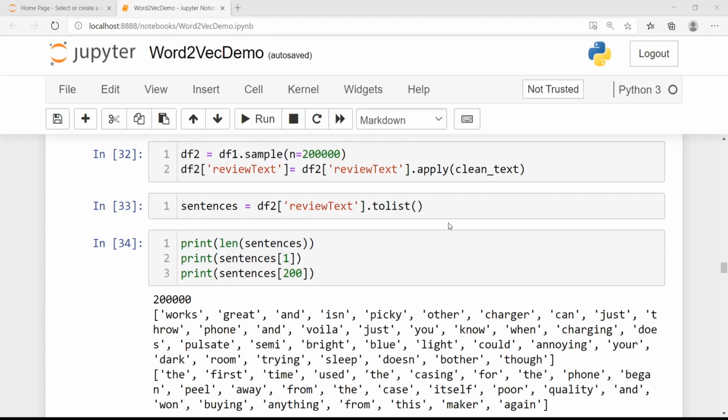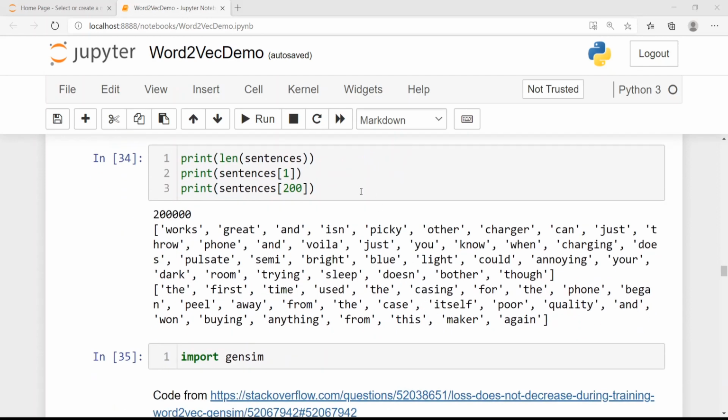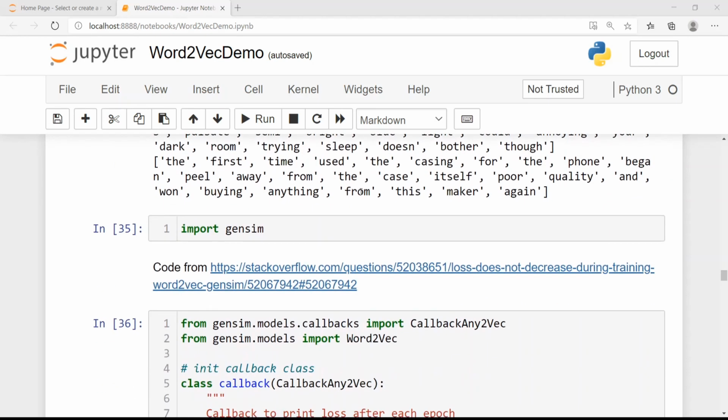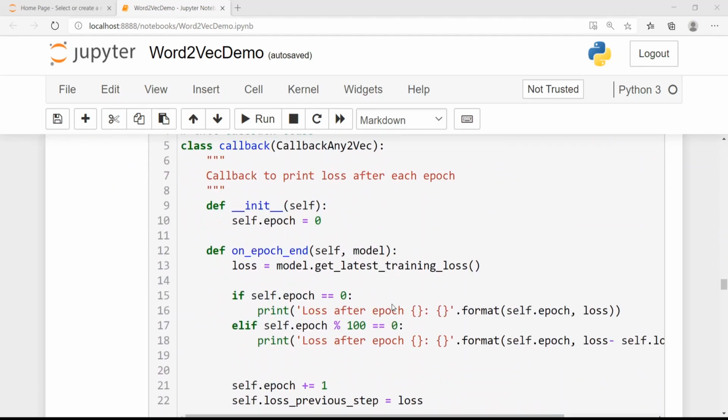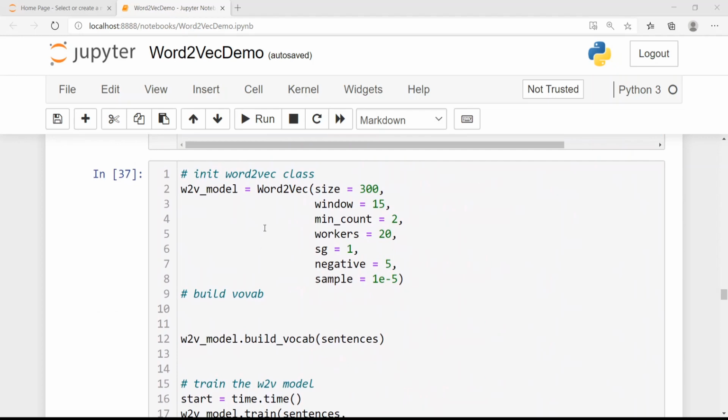We need to do this because we need to give this list of words as an input to our GenSim word2vec model to build our word2vec model. So I import GenSim. Then I use this particular code from this Stack Overflow link for printing the losses between every epoch. I'll come to that. Now let us look at how we can create our own word2vec model.